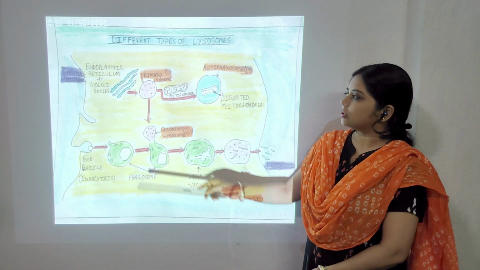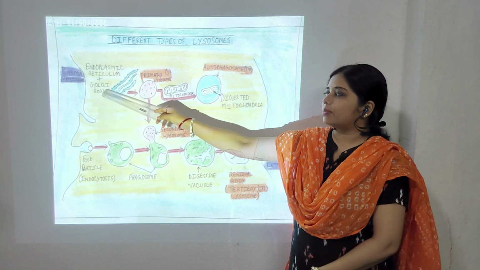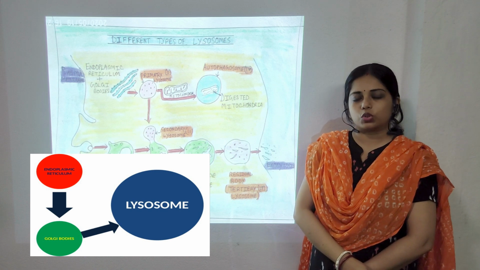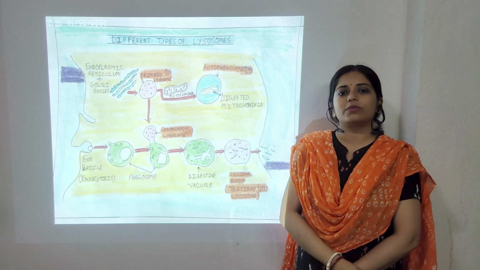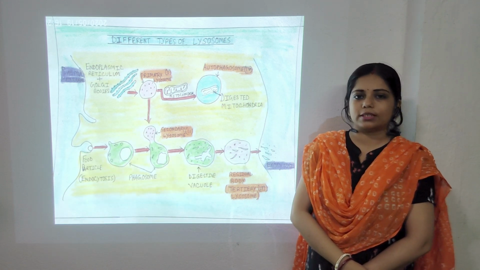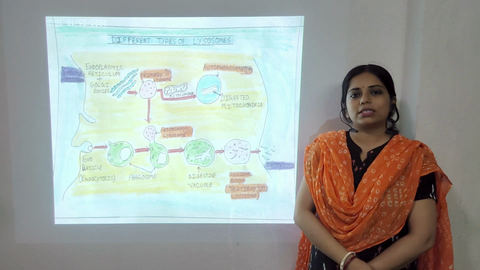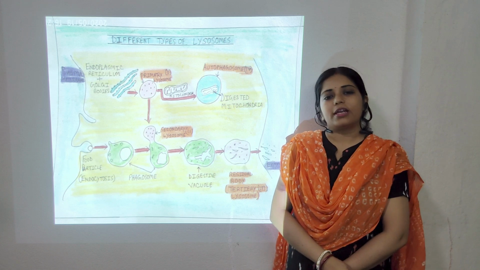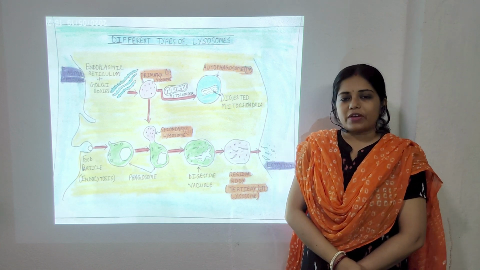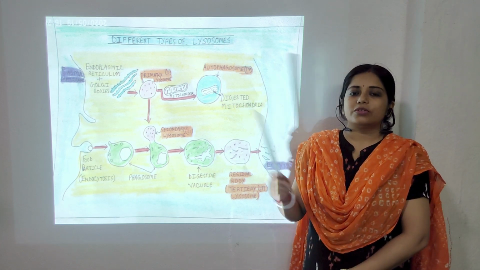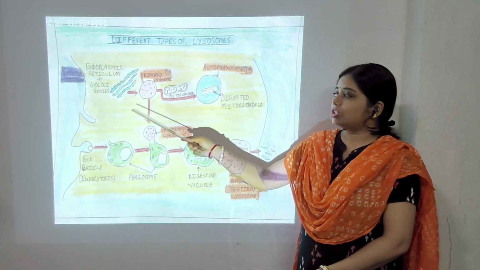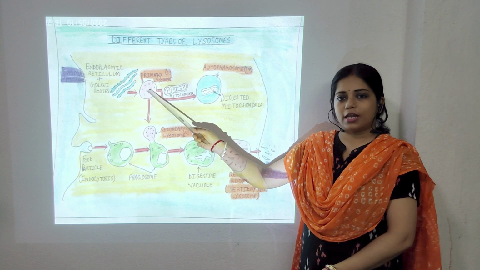See the picture. Endoplasmic reticulum and Golgi bodies together help in the formation of the lysosome. Lysosomes are formed from the vesicles of the Golgi bodies. Whatever materials are synthesized by the endoplasmic reticulum are carried by Golgi bodies, and the vesicles released from the trans face of the Golgi bodies change into the primary lysosome.